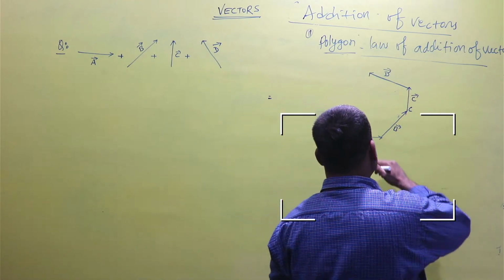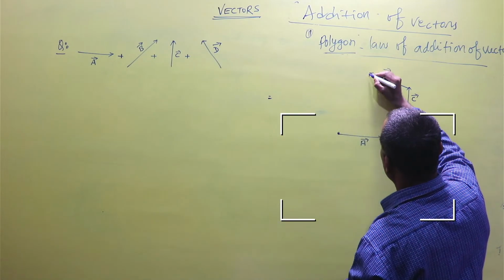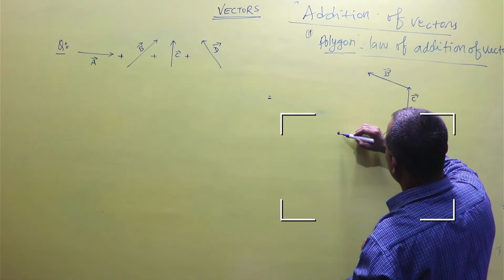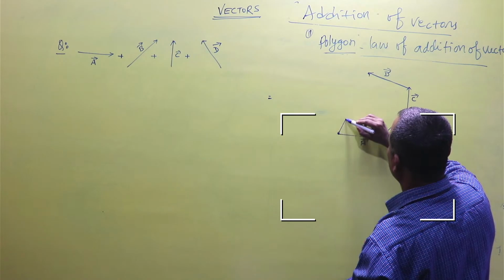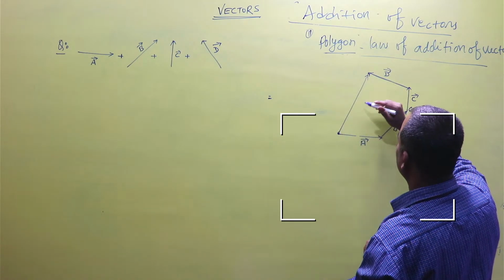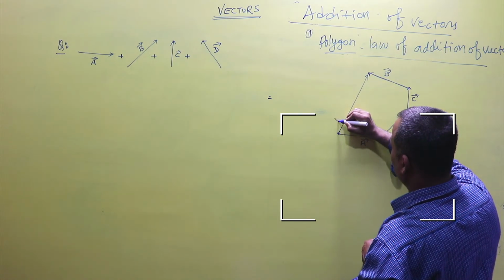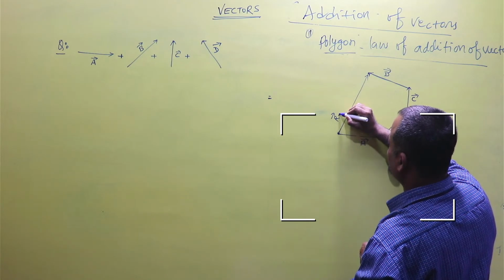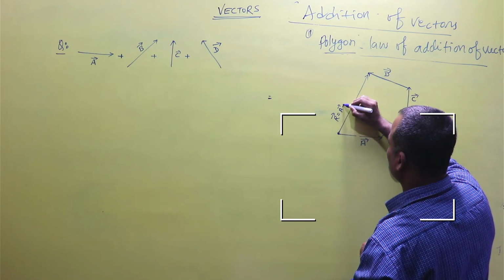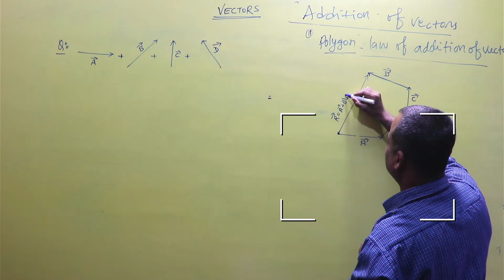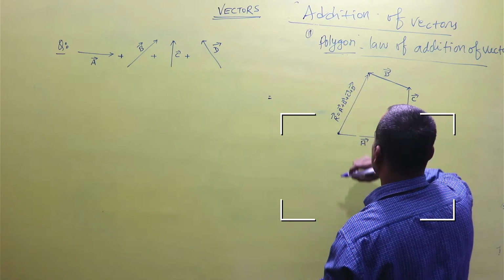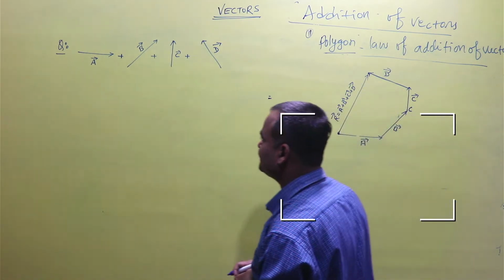The resultant will be the straight line joining the tail of the first vector to the head of the last vector, and it will be represented by the vector R equals vector A plus B plus C plus D. This will be the resultant.